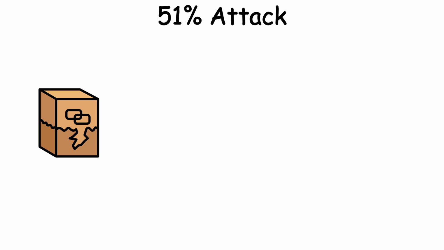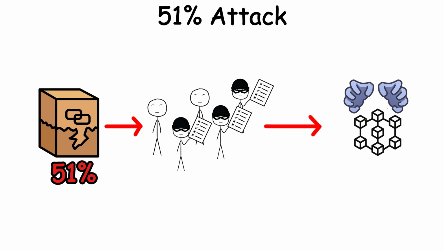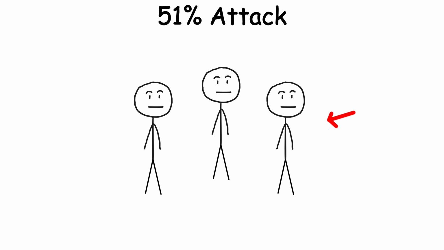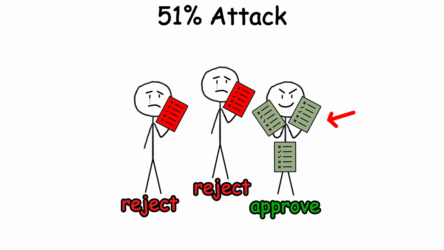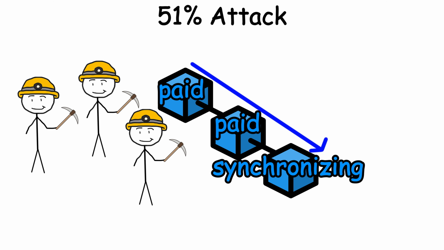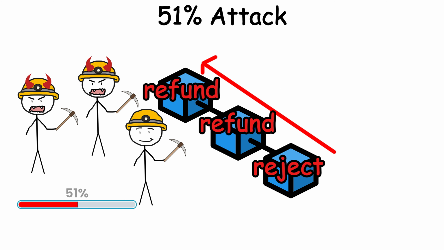51% attack. A 51% attack is like a rigged group taking over voting to control a system. Think of a group project where one person has more than half the votes and can decide who gets credit, no matter what the others think. On a blockchain, if miners or validators control over 50% of the network's power, they can rewrite transaction history.